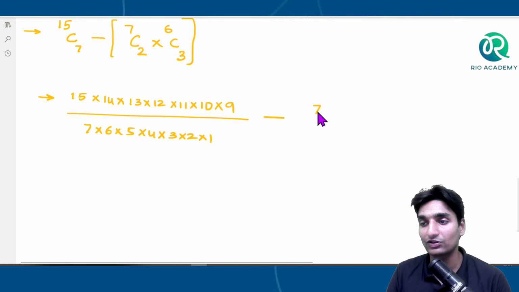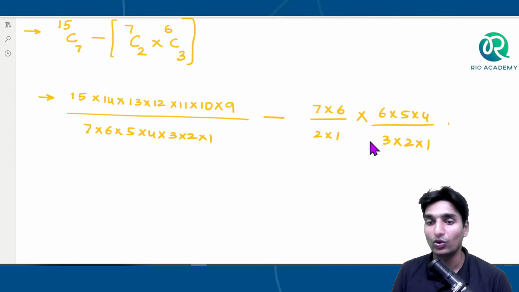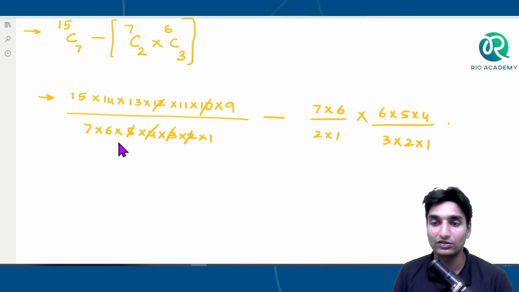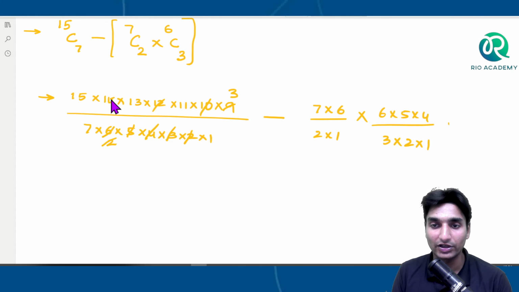So what is 7C2, guys? 7 into 6 divided by 2 into 1. Overall multiplied with 6 into 5 into 4 divided by 3 into 2 into 1. Okay, so cancel these values here. 5 into 2, that is 10. 4 into 3, that is 12. And then here what will get cancelled out here? 3 2s are 6, 3 3s are 9, so 2 1s are 2, and 2 7s are 14. They'll get all cancelled out.